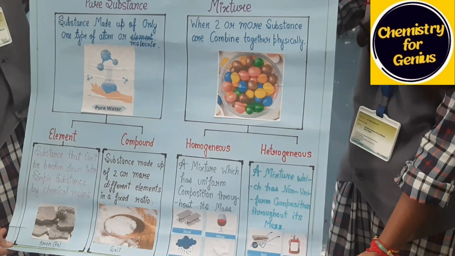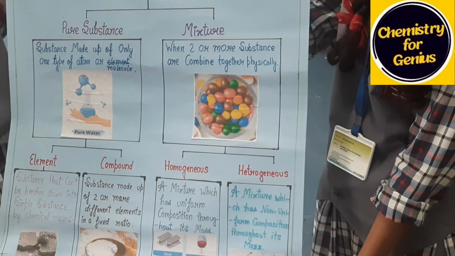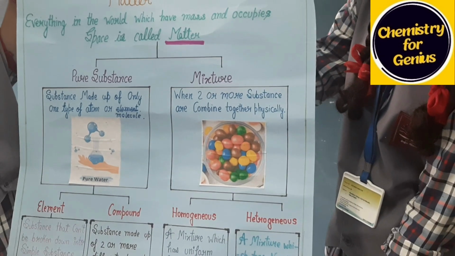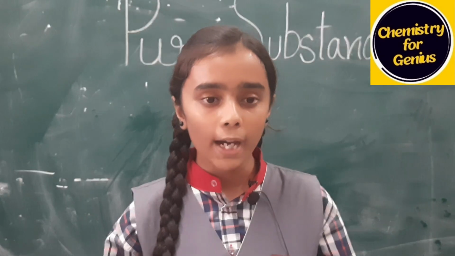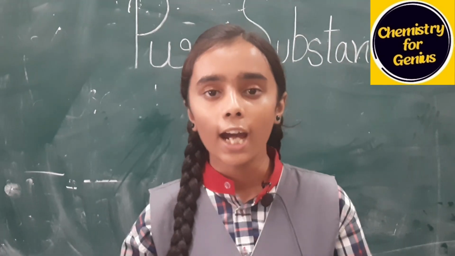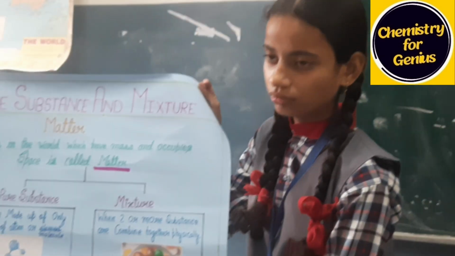It is divided into two, homogeneous mixture and heterogeneous mixture. Firstly, what is a homogeneous mixture? The word homo means same. A mixture which has uniform composition throughout its mass is called a homogeneous mixture. In a homogeneous mixture, no separation boundary is visible. We cannot see the constituent particles of a homogeneous mixture with our naked eyes. Some examples of homogeneous mixture are steel, rainwater, air, etc.